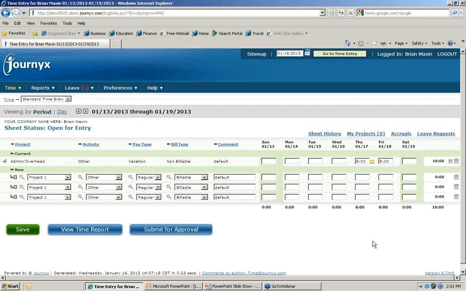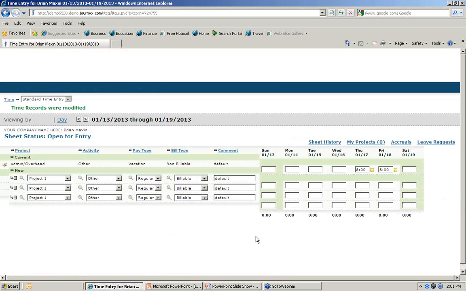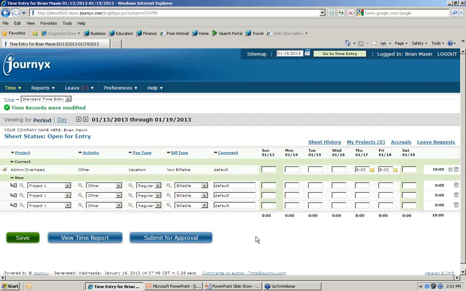It will populate that as a saved time entry so that if I did request it and it was approved, I can always change that to regular time if, for example, I had to come in and do some work for one reason or another. But as long as I don't have to change that, it just prevents me from having to go in there and enter the time twice. So from an end user perspective, those are really the two ways that you can record or track time out of the office.